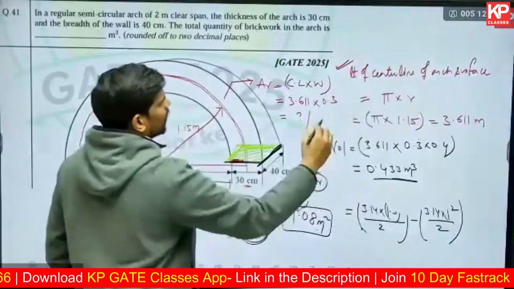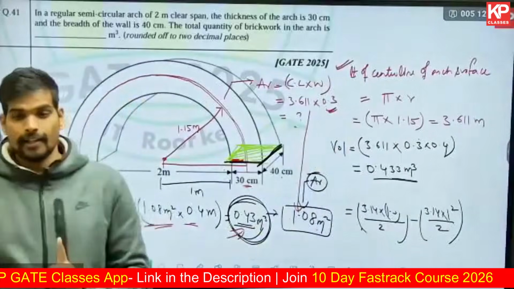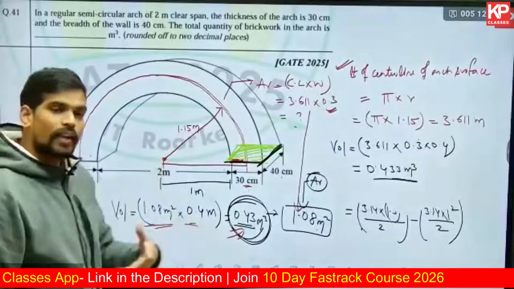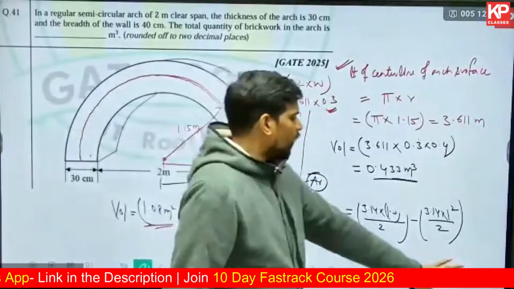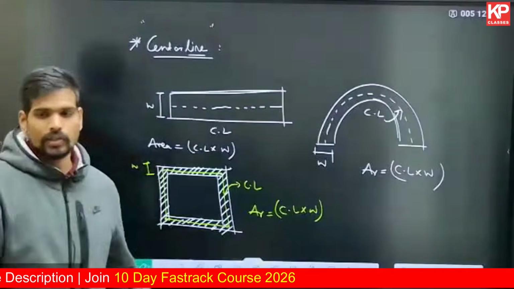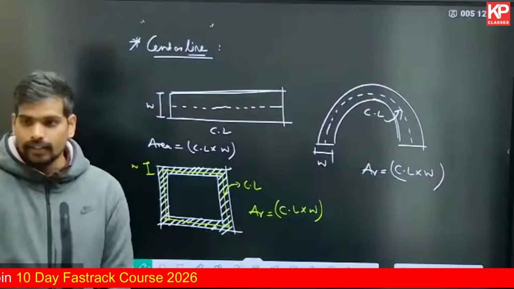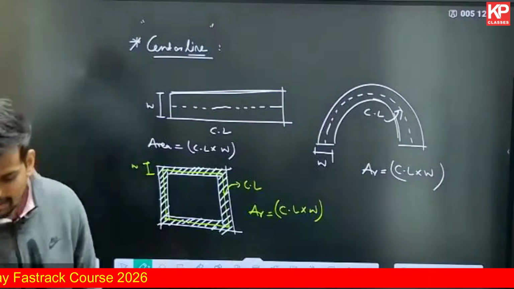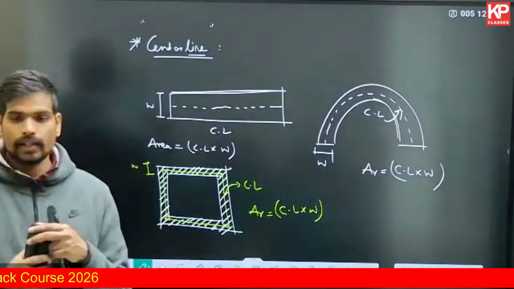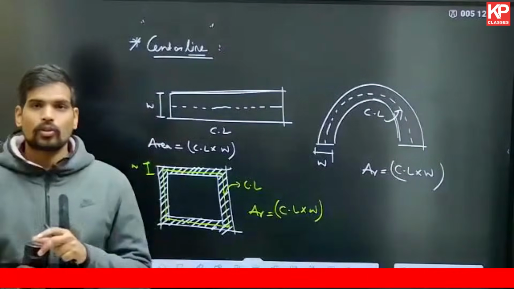Find out the length of the centerline, multiply it with the uniform width of the arch, and you will directly get the area of the arch surface. Multiplied with the depth of extrusion, you will get the answer for the volume. That is also something you can apply for the wall footprints also. We'll solve a question on wall footprint as well. But remember, okay, clear till here? Please give me a confirmation. If anyone has any question, feel free to ask. If you give me a confirmation that it is clear, I'll move on to the next point.